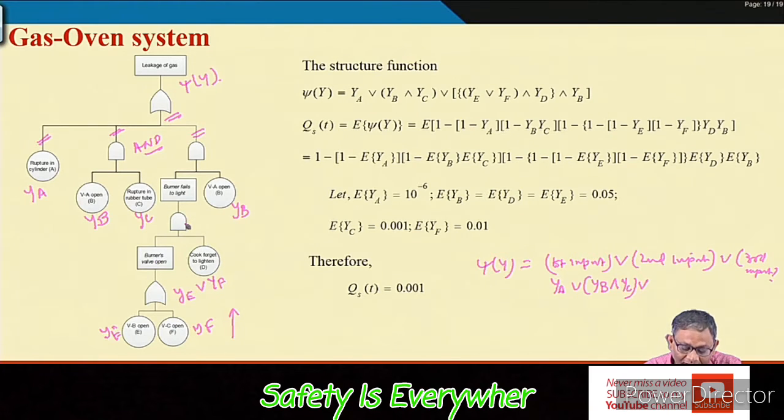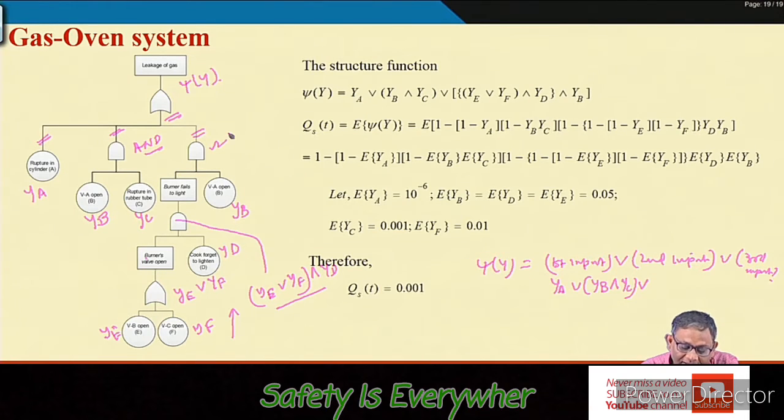Here it is an AND gate, so with inputs this and this, this is our YD, so we can write YE union YF, because of the AND gate intersection YD.